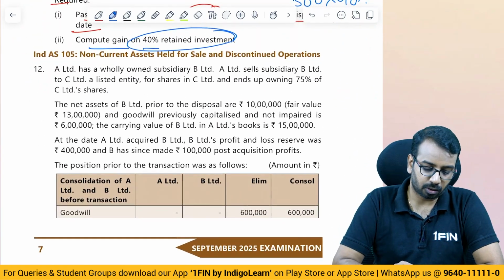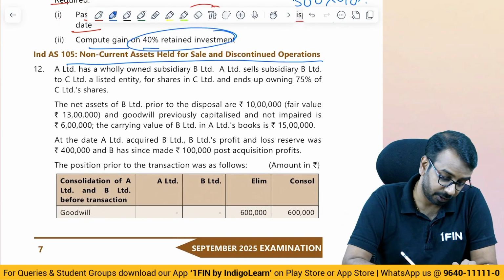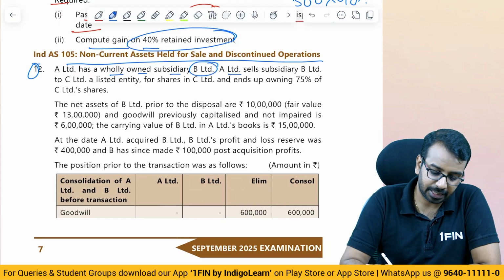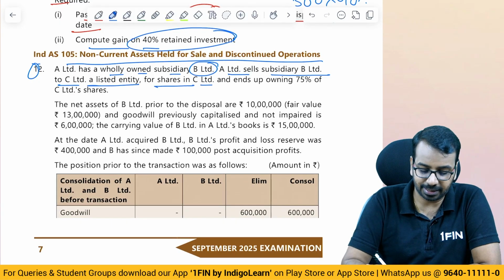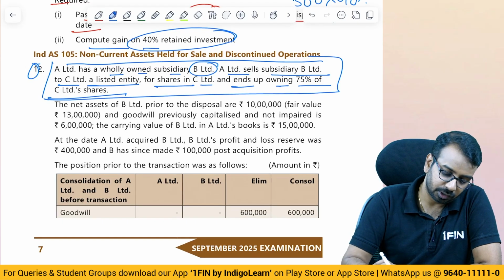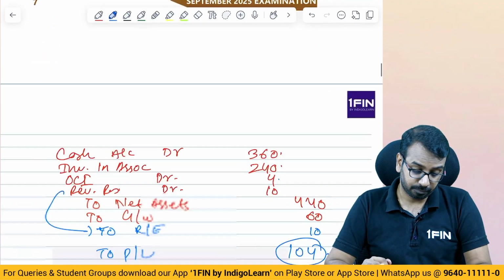The next one, it's not non-current assets held for sale. Maybe it's a part of discontinued operation, but very good question, I would say. A Limited has a wholly owned subsidiary B Limited. A Limited sells B Limited to C Limited, a listed entity, for shares in C Limited and ends up owning 75% of C Limited shares. You need to understand this carefully if you have to solve this question properly.